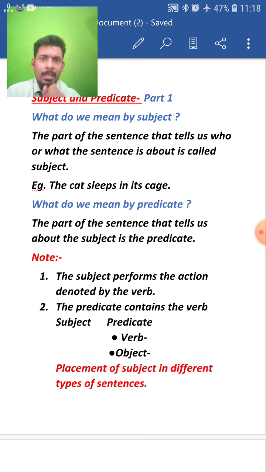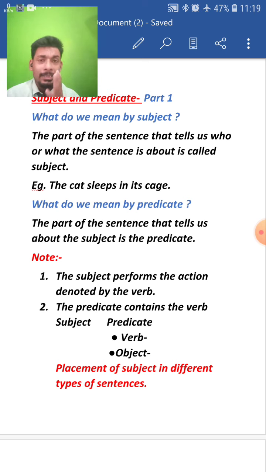Like I have written, the part of the sentence that tells us who or what the sentence is about is called subject. Now, if you analyze this definition, you will come to know that it will be summarized as doer of the action, which I told you in the previous lecture. Here also, I am trying to tell you the same thing, but in a different way.